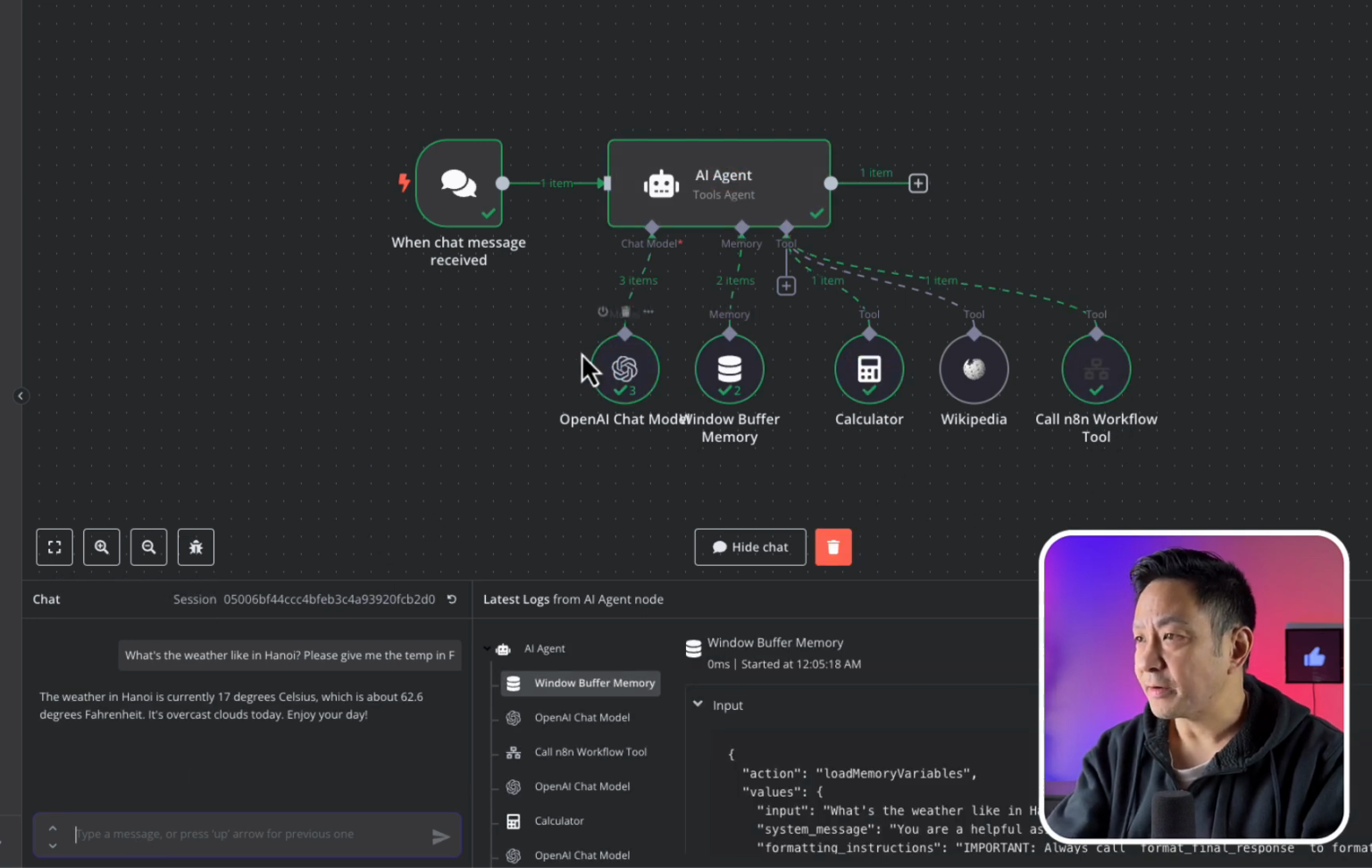Oh, and there you go. We get all check marks here. It contacted the weather tool, and it also used the calculator tool. And the response here is the weather in Hanoi is currently 17 degrees Celsius, which is about 62.6 degrees Fahrenheit.